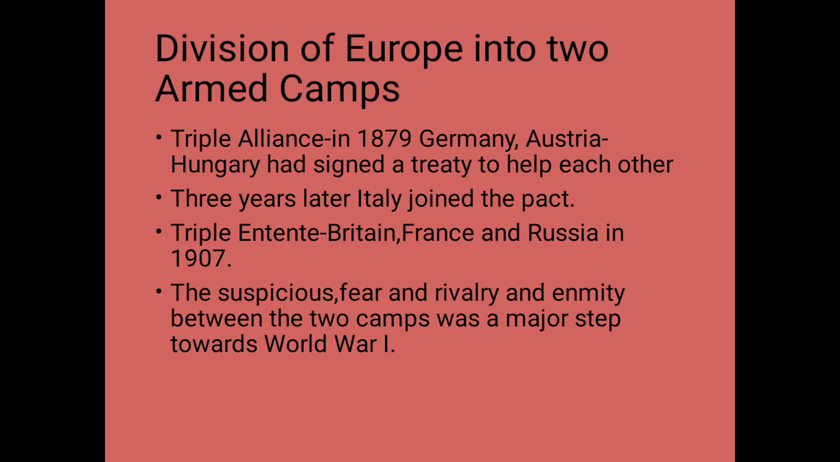So now, children, on one hand we have three countries, and on the other hand we have three countries. On one hand we have Germany, Austria-Hungary, and Italy, and opposite of that we have three countries: Britain, France, and Russia. This means the Triple Alliance and the Triple Entente. Thus, Europe was divided into two major camps. On one side were England, France, and Russia, and on the other, Germany, Austria-Hungary, Italy, and Turkey. Children, the suspicion, fierce rivalry and enmity between the two camps was a major step towards World War One.